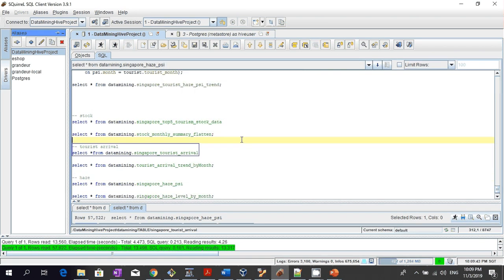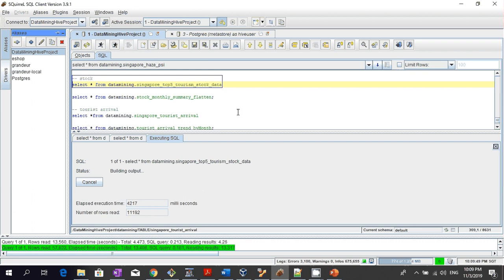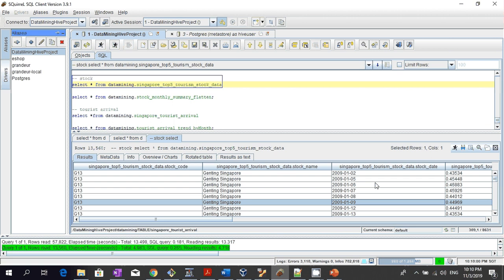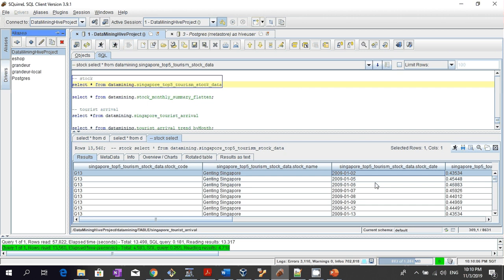Alright, so now let's look at the data. This is the Singapore top 5 tourism stock data. There are 13,000 rows, and each row is related to each day where we have the stock price. I believe this is because the share price doesn't move during the weekend.